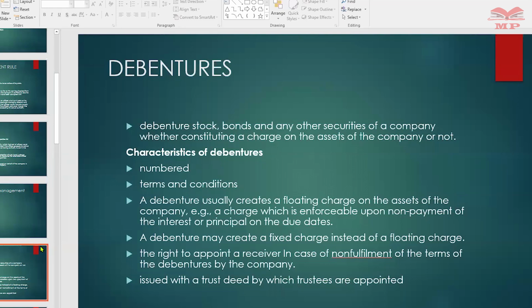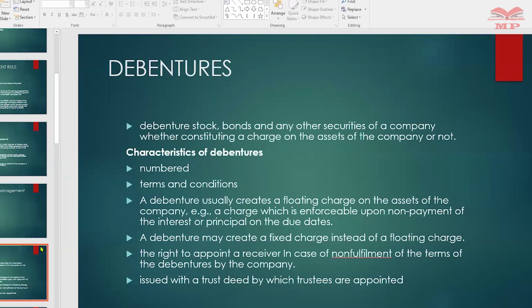It may also create a fixed charge. And what we mean by a fixed charge, it identifies a singular particular asset. If it's a piece of land, that particular LR number will be committed to the debenture. That particular lorry, the logbook of that lorry, will be used to secure that debenture. A floating charge is where you have a fleet of these lorries and any can be used to pay off this debt.